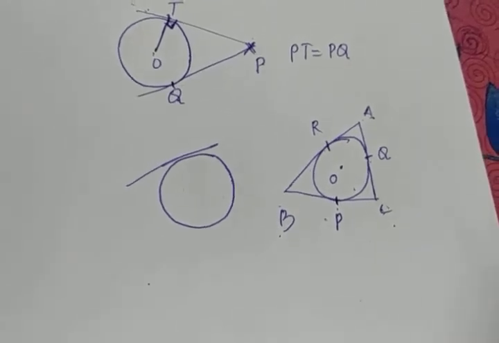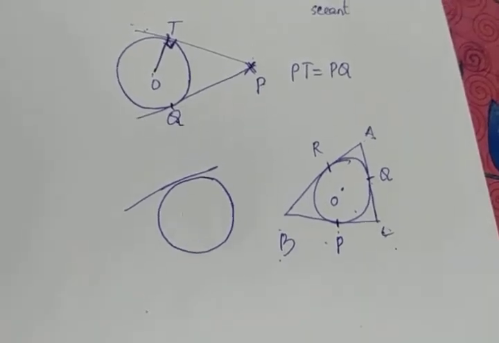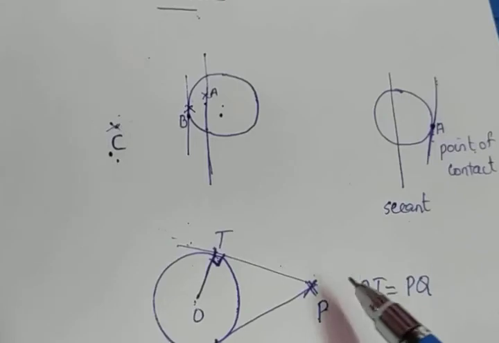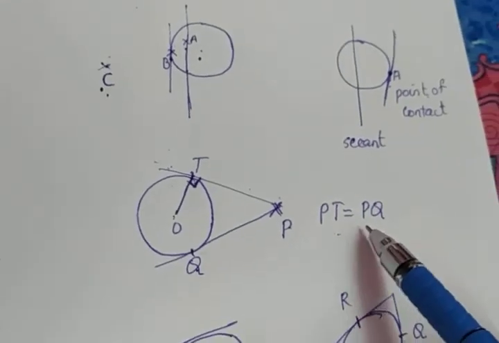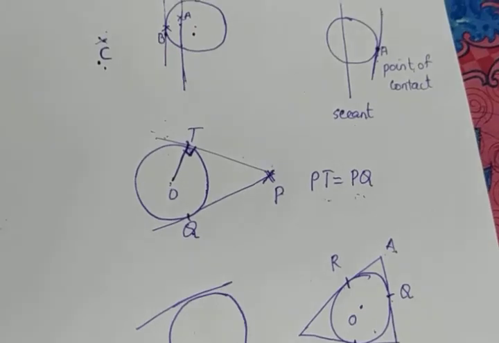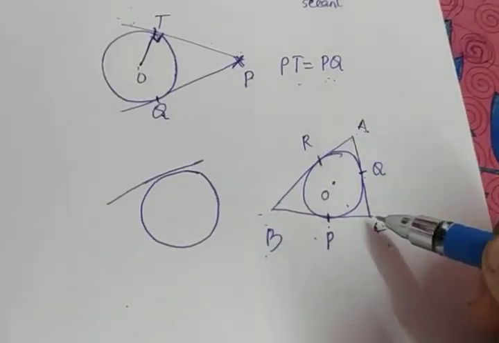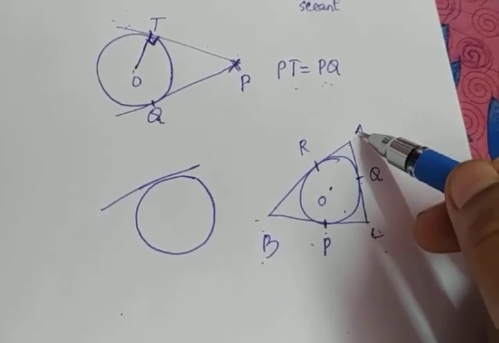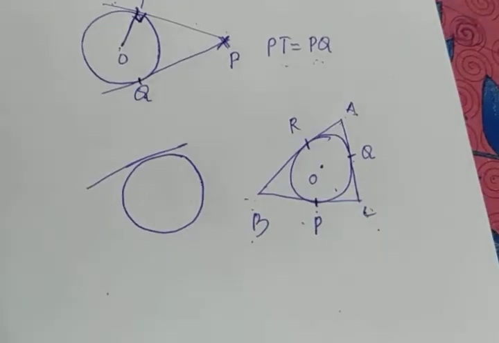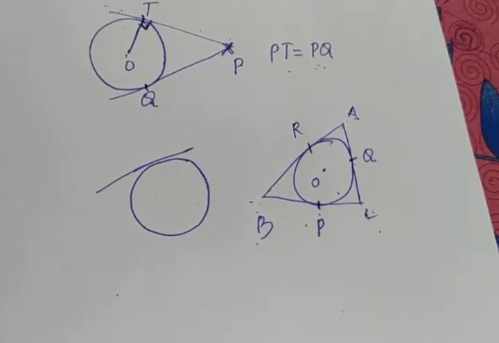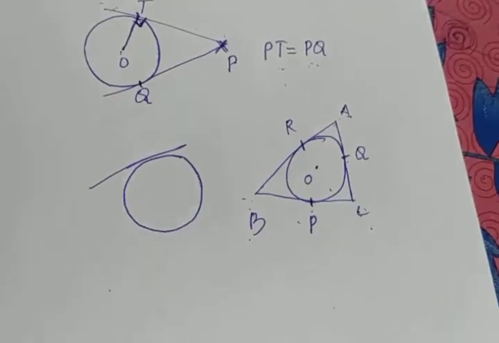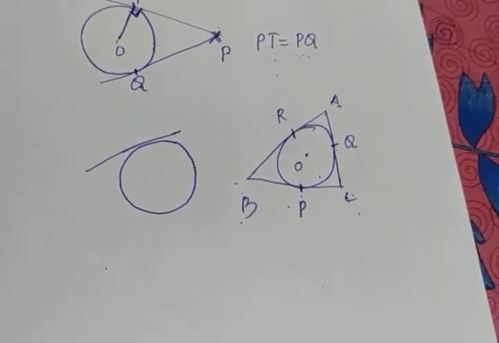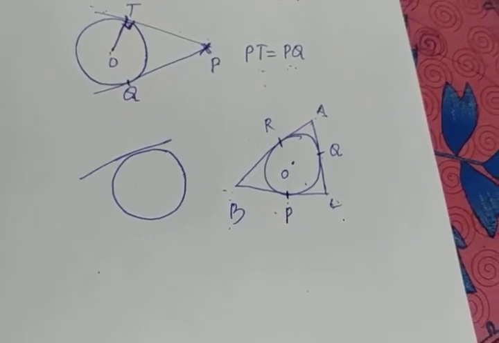This is what we have studied. We studied 2 theorems. One theorem is that the radius is perpendicular to the tangent, and the second theorem states that the lengths of the tangents drawn from an external point are equal. These are the main theorems which we applied throughout the chapter. Also, don't consider the vertices of the triangle as such, but consider each vertex as an external point to the circle, apply any of the theorems and come to the conclusion. So this was what we have studied in the chapter Circles.